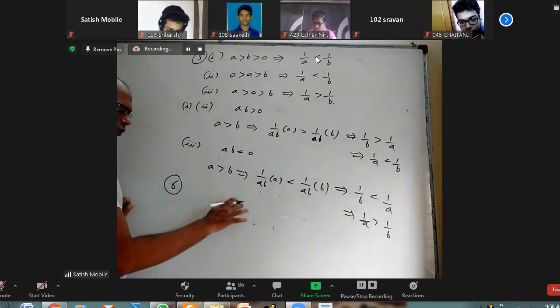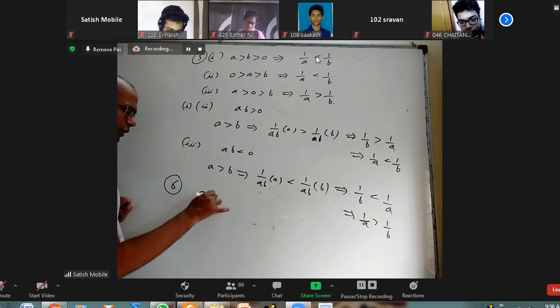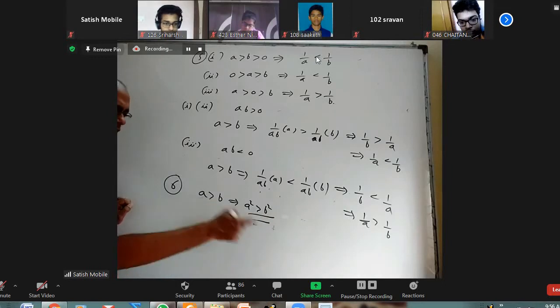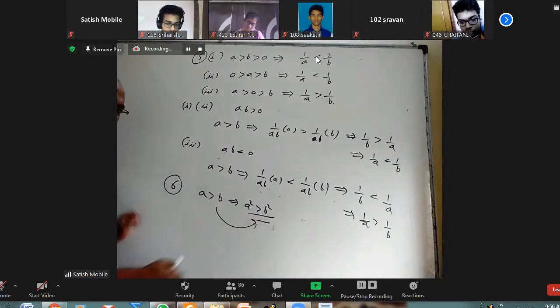Okay. Sixth one, just don't write, but think about it. A greater than b implies a square greater than b square. When can we say this? Or when it will come reverse? Think about it.